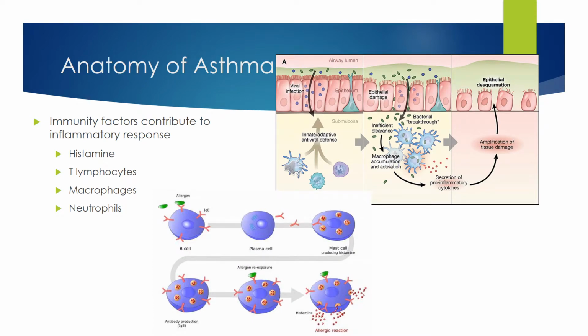The anatomy of asthma. Well, as I mentioned before, when allergens are recognized by immunity factors such as IgE, T lymphocytes, and neutrophils, IgE initiates a cascade of events where mast cells produce histamine and release it into the smooth muscle of the bronchioles, causing inflammation and obstruction of the airway. Another process that occurs while the allergens are being engulfed by macrophages, it sends a signal to the goblet cells found in the epithelium layer of the inside of the bronchioles to produce excess mucus, further narrowing the airway.